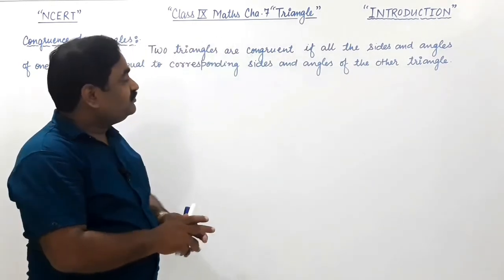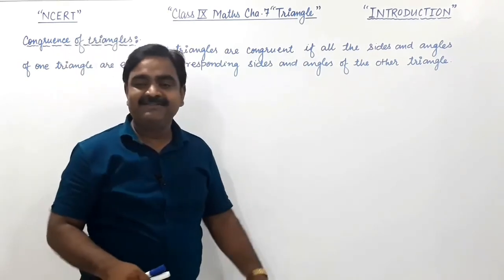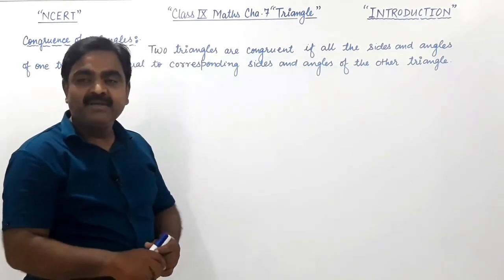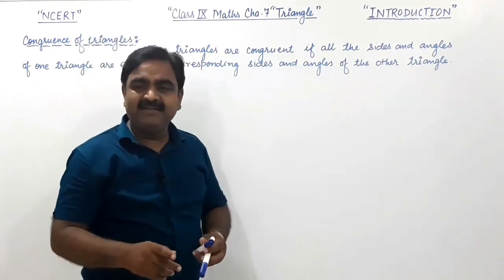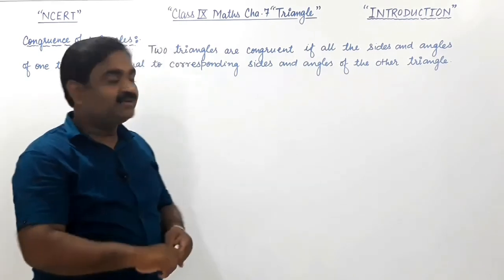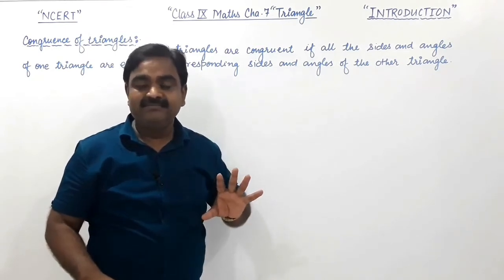Now the word corresponding came here. You will easily understand the word corresponding when you watch the video properly and in a well manner.